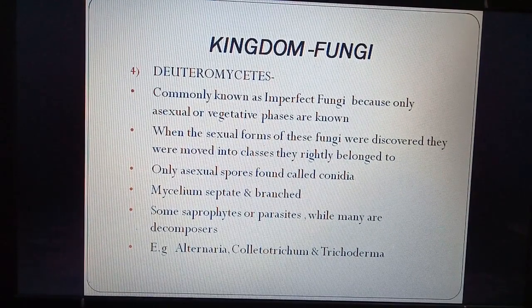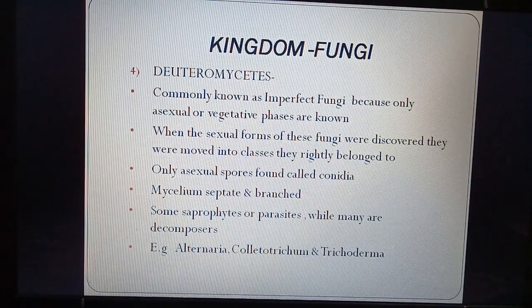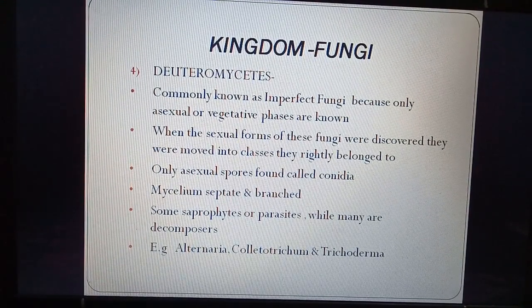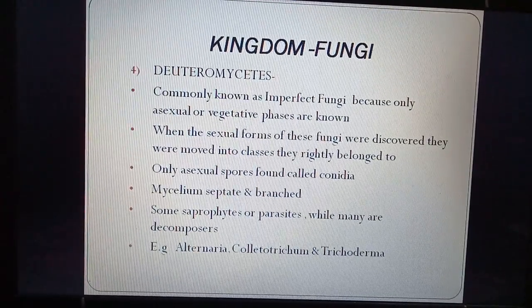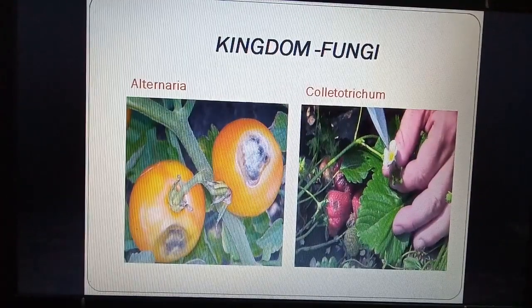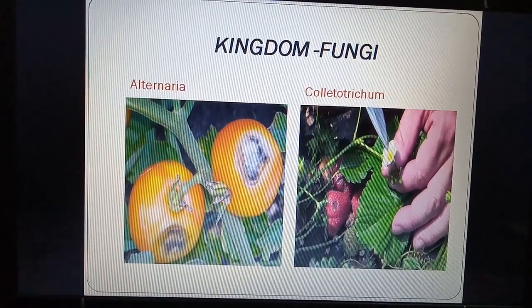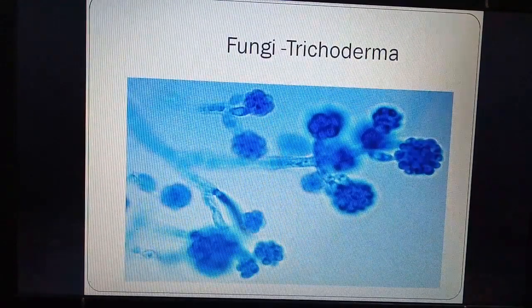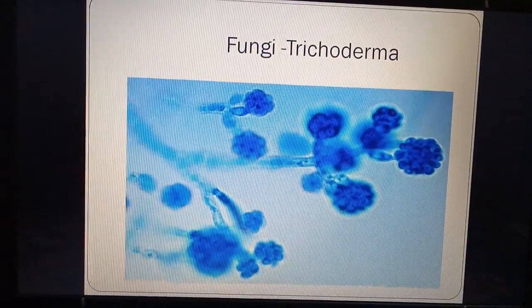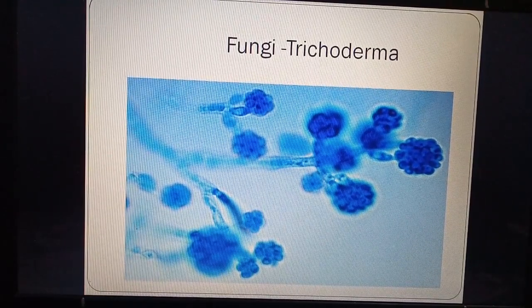Mycelium is septate and branched. Some are saprophytes or parasites, while many are decomposers. So many members, they are decomposers. Examples are Alternaria, Colletotrichum and Trichoderma. Here we can see Alternaria solani. It produces disease in tomato, which belongs to Solanaceae family. Colletotrichum, it infects strawberry. This is a view of Trichoderma. It is also a parasite.